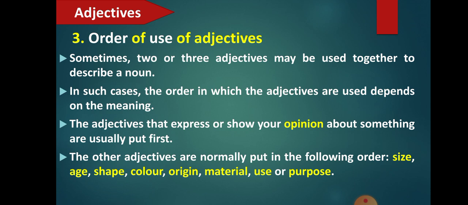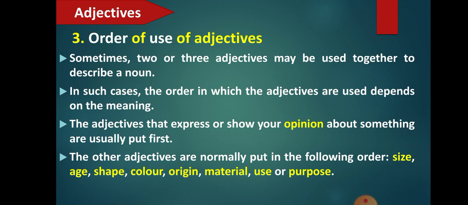So what should you say? You should say I saw a happy white dog, wherein your opinion about the dog is that you seem to see it as a happy dog. So that is your opinion, but you see the color has come after your opinion. So this is the order of the adjectives.